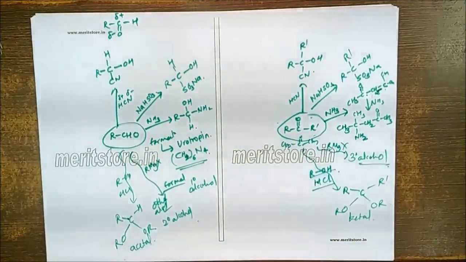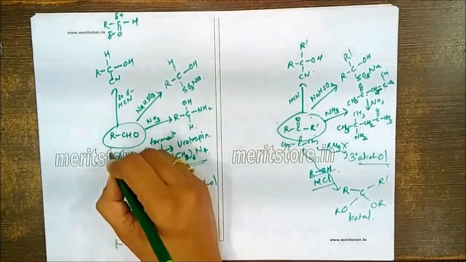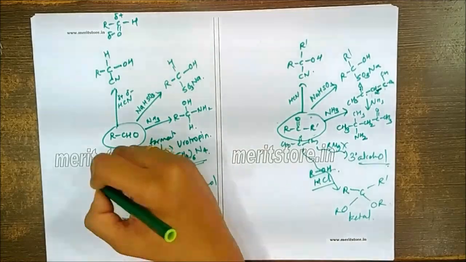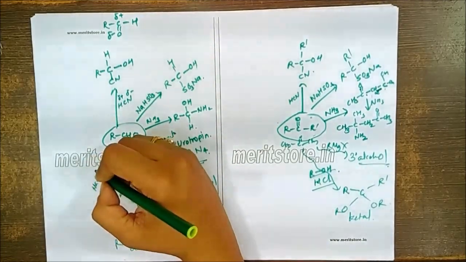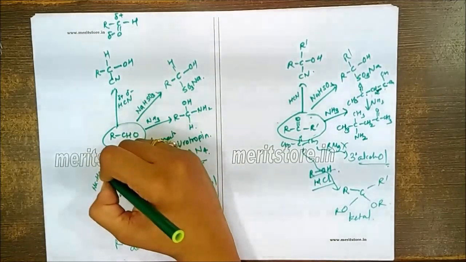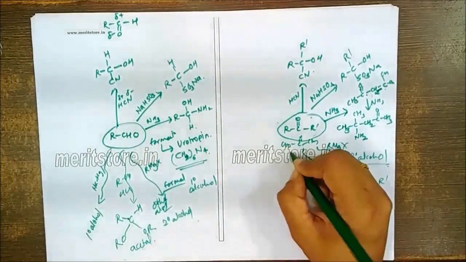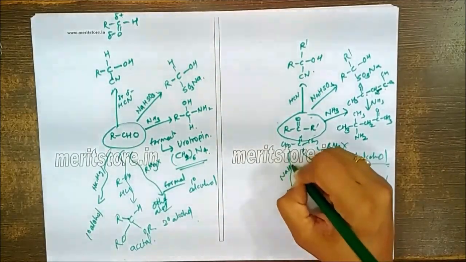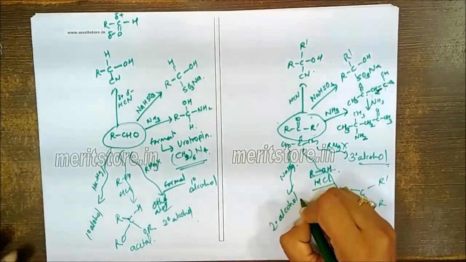Now in the next part, we are going to talk about reduction reactions. Aldehyde, when reduced with sodium amalgam or with Raney nickel, will give you formation of primary alcohol. While ketone, on reduction with sodium amalgam and Raney nickel, will give you formation of secondary alcohol.